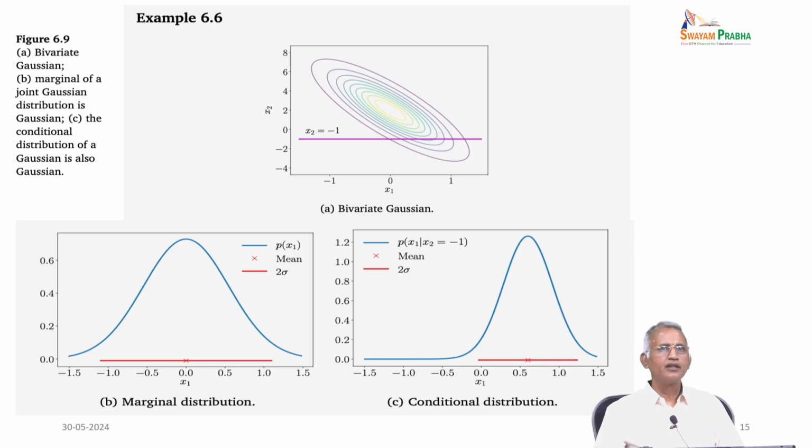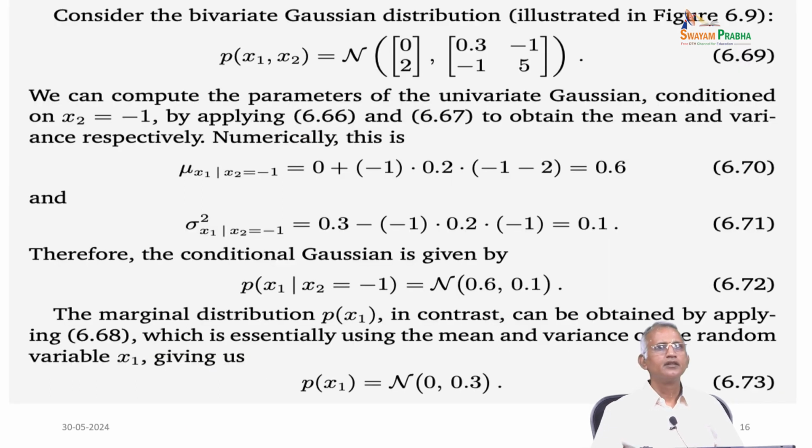So, this way we can write in terms of the picturization of probability of x1 with mean corresponding to 2 times the deviation, and then P(x1 | x2 = -1) corresponding to mean and 2 sigma, and it further represents the Gaussian. Now, based on this we have some example.